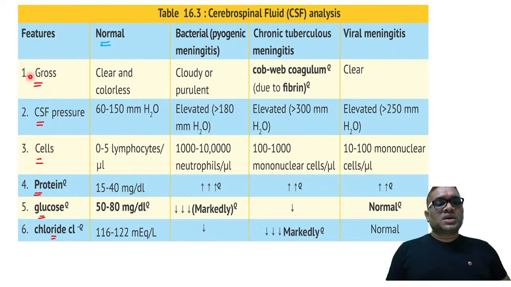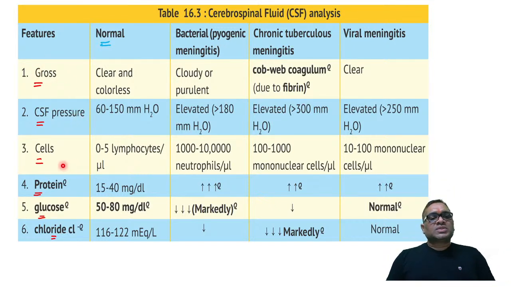When you are going to see the gross examination, bacterial meningitis, because bacteria is having so much of neutrophil. Can you see they are having neutrophil, and neutrophil will be forming the pus. So that way they will be giving you a yellow straw colored or cloudy purulent appearance of the CSF because of the neutrophil. Now you can correlate. Neutrophil is more, so it will be cloudy or purulent or pus-like appearance. Not pus, but pus-like appearance of the CSF will be suggestive of bacterial meningitis.